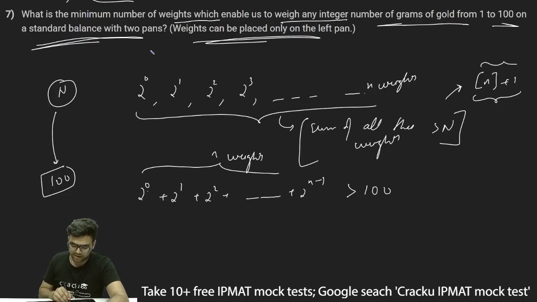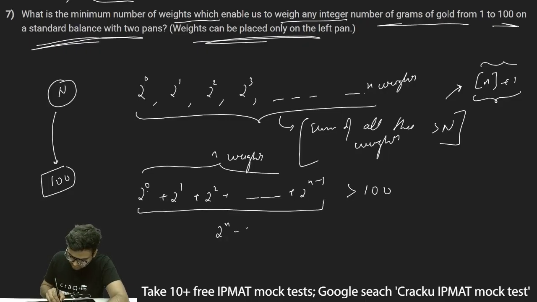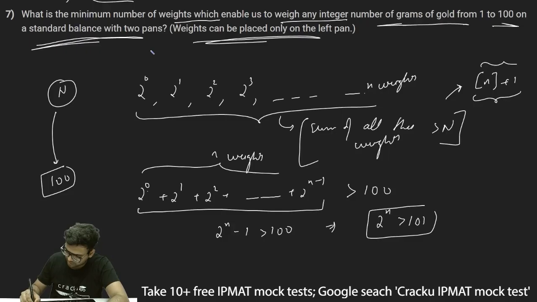Now since it is starting from 2 to the power 0 plus 2 to the power 1 plus 2 to the power 2 up to n terms, the sum of these numbers will be 2 to the power n minus 1, and this should be greater than 100. Or I can write 2 to the power n is greater than 101. Now 2 to the power 6 is equal to 64 and 2 to the power 7 is equal to 128.